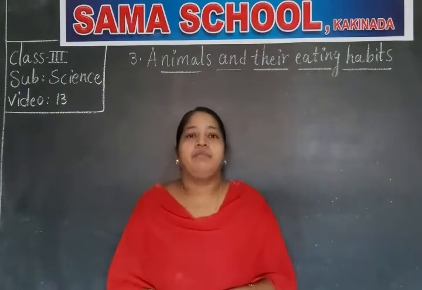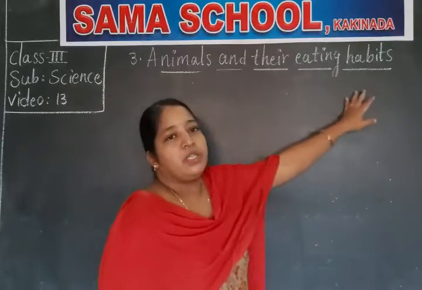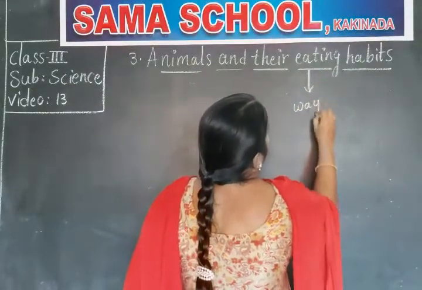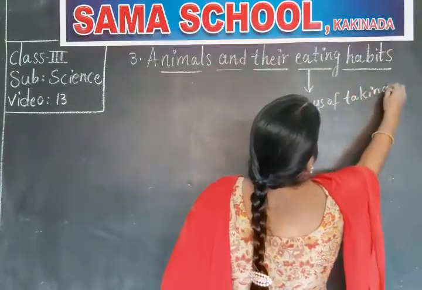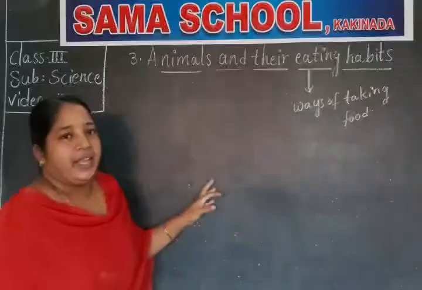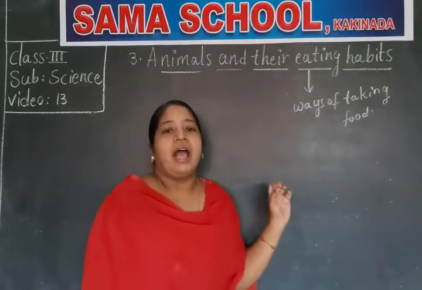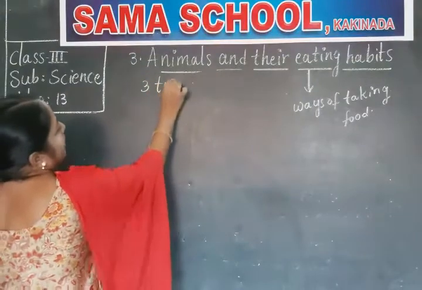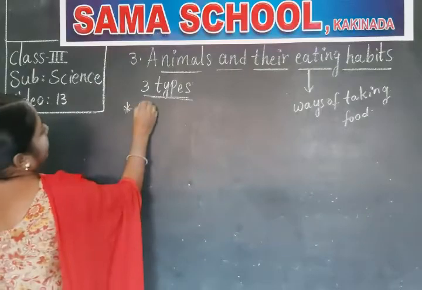So there are three types of animals depending upon their eating habits. Eating habits means what? The ways of taking food. So based upon the ways of taking food, the animals are mainly divided into how many types, children? Three types.